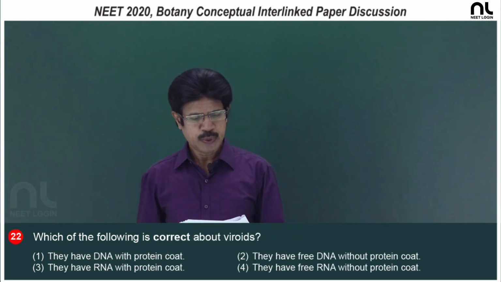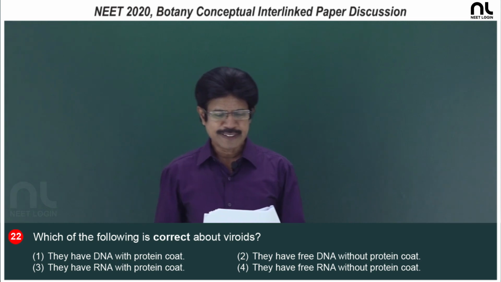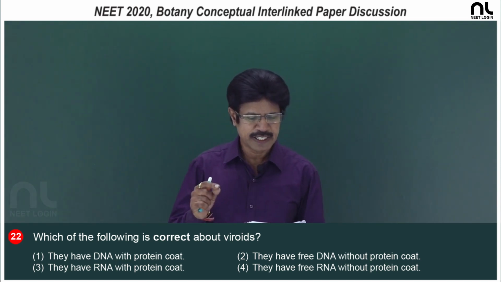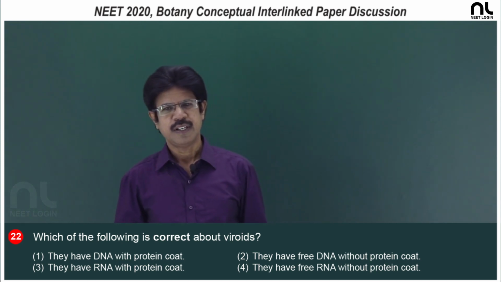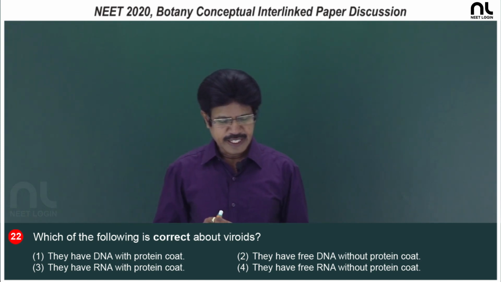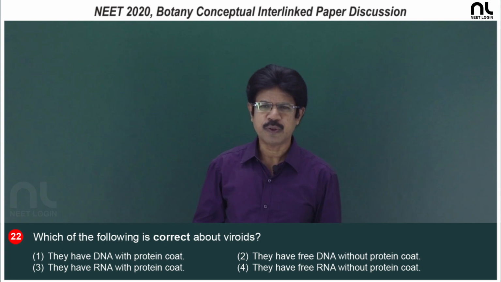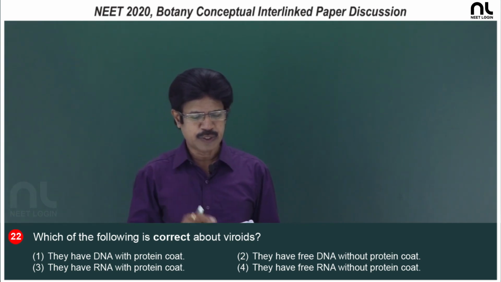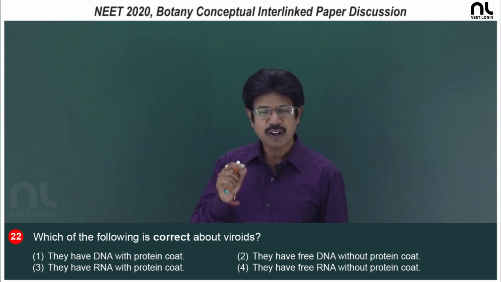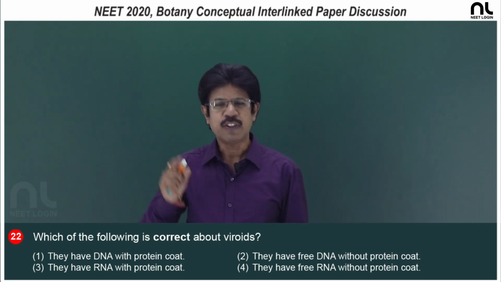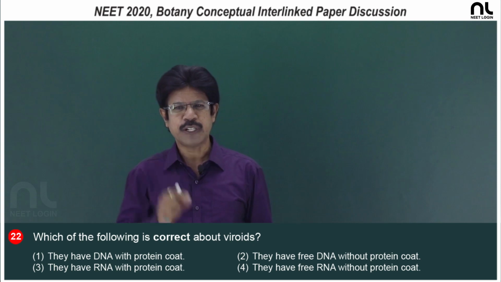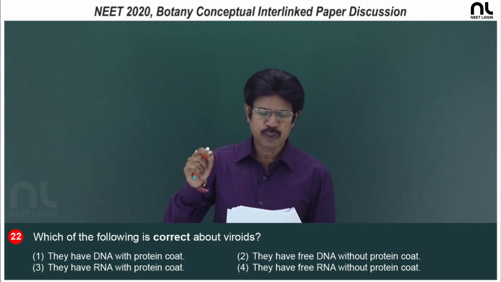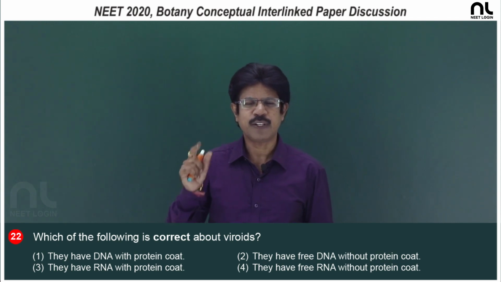Question number 22. Which of the following is correct about viroids? First option, they have DNA with a protein coat. It is wrong. They have free DNA without protein coat. It is also wrong. Third, they have RNA with protein coat. Viroids are RNA without protein coat, not with protein coat. This is wrong. Fourth, they have free RNA without protein. What do you call it? It is viroid.